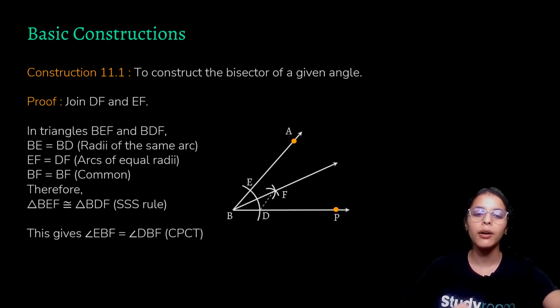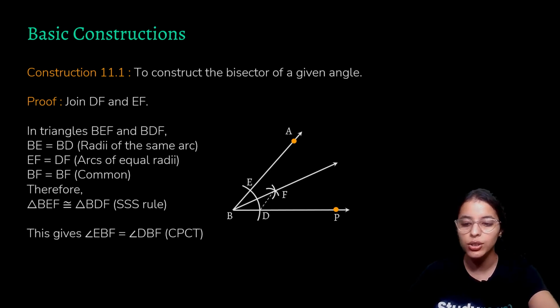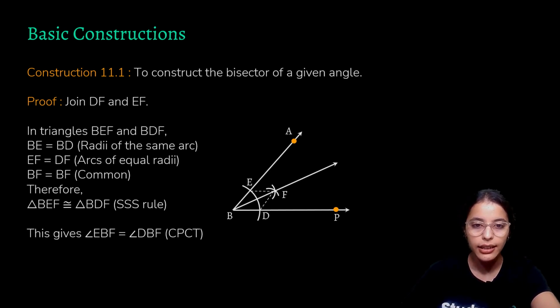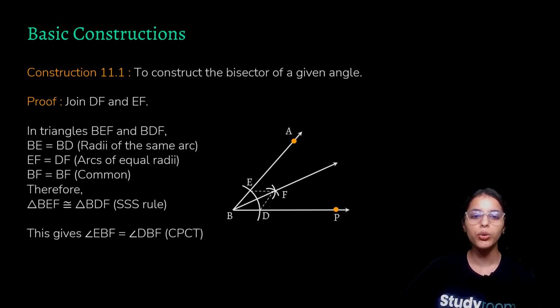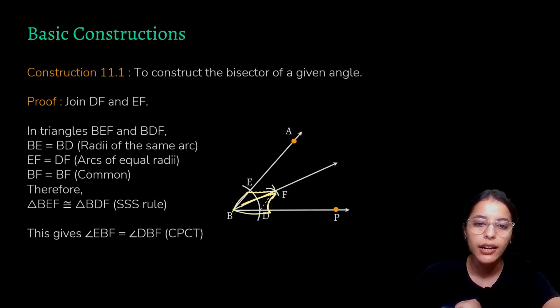So first step is to join the line DF. Now we're joining the line DF, and the next thing is to join the line EF. Now we have got two triangles, that is the triangle BEF and the triangle BDF. Now let us examine these two triangles. We can see that BE here is equal to BD.